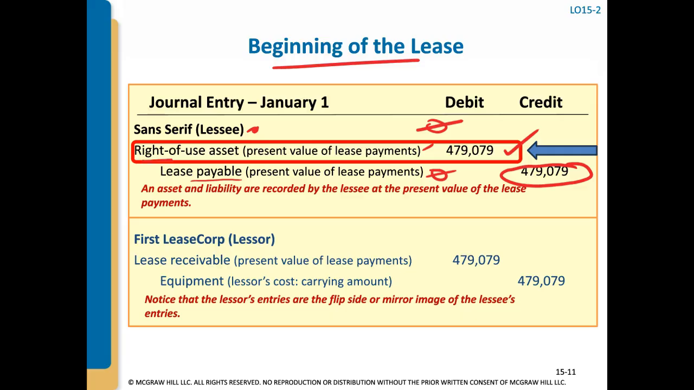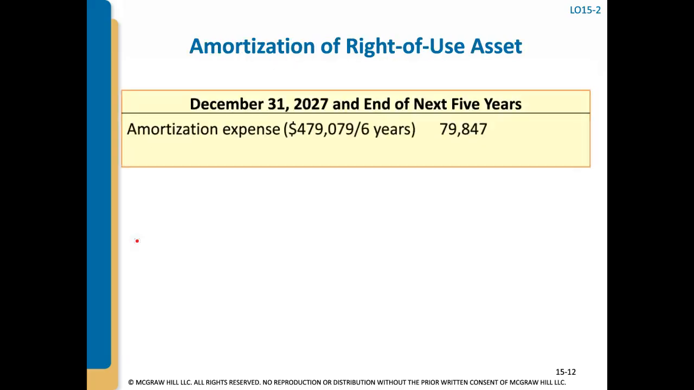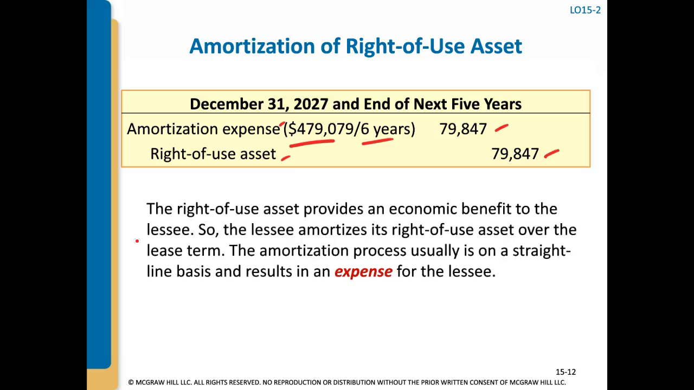So what we do for the right of use asset is we have to amortize it over the life of the lease. And the way we do that is we use the straight line method. We take the right of use asset of $479,000, and it's a 6-year lease, so we divide by 6, and we debit amortization expense $79,847, and credit the right of use asset for $79,847.